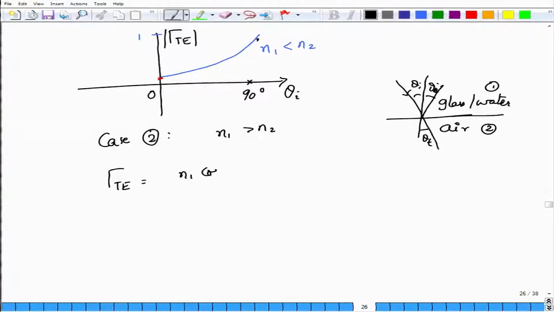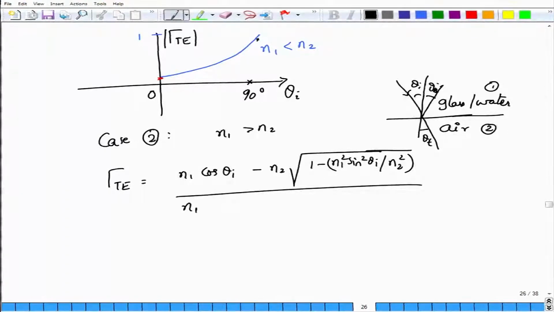So this is n1 cos theta I minus n2 times the square root of 1 minus n1 square sin square theta I divided by n2 square. I will just write it in this way. In the denominator you also have n1 cos theta I plus n2 times the square root of 1 minus n1 square sin square theta I divided by n2 square.